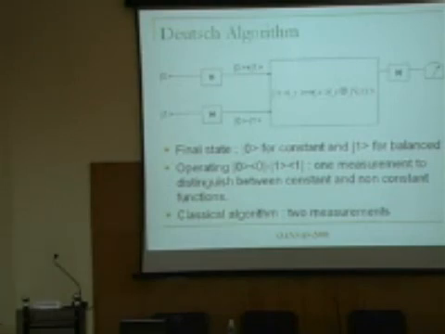The 2 constant functions are: 0 will go to 0, 1 will go to 0, or both 0 and 1 will go to 1. And the non-constant functions are, one of them goes to 0, another goes to 1. Now, what enables the Deutsch algorithm to answer whether a function is constant or not is that, in some sense, you are able to directly measure the value f(0) plus f(1) in base 2, which is not allowed classically. So both the constant functions give you 0, right? 0 plus 0 is 0, 1 plus 1 is 0, whereas the non-constant functions will give you 1 because 0 plus 1 is 1, however you may add.